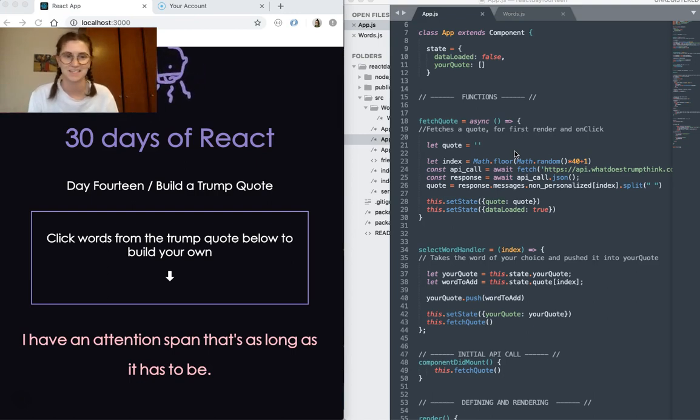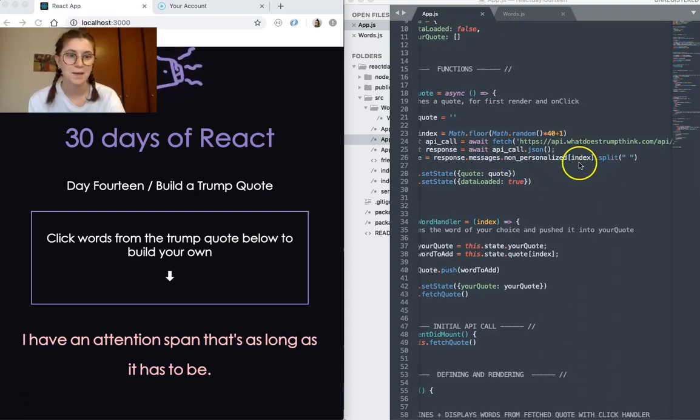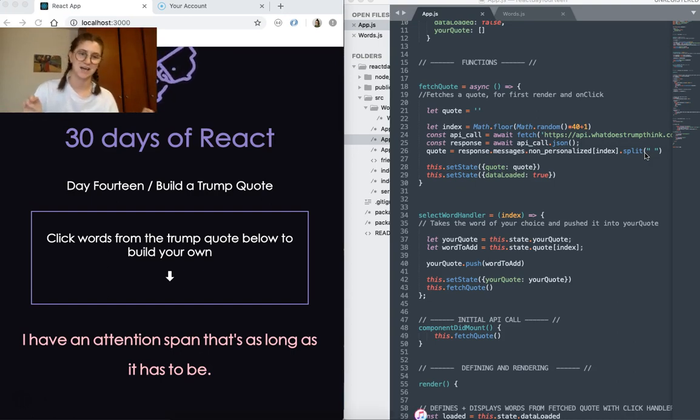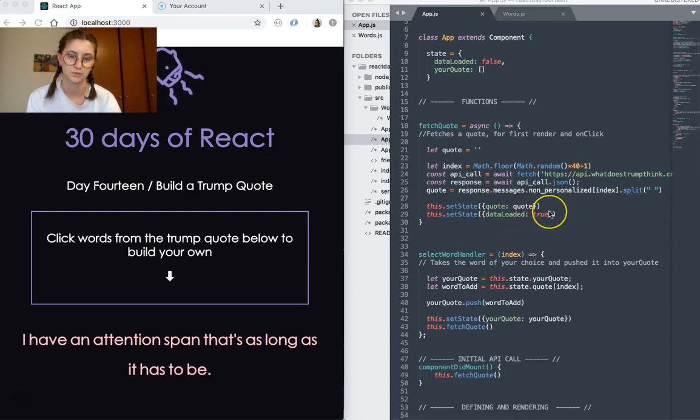So I need to get a random number so that I can randomize what's being displayed. We're doing our API call. And then we're creating a variable called quote, which is our response, and taking this random number index, and then we want to split it, because we don't want one object, which is the entire array. We actually want to isolate each word in that quote, so we can then attribute a click handler to it. I then set the state of quote to quote, and then, like in the last app, I set our state of data loaded to true, so that it then loads that quote into the DOM.